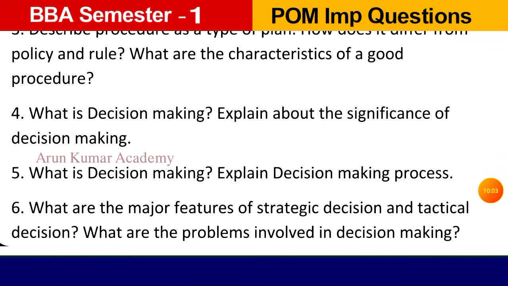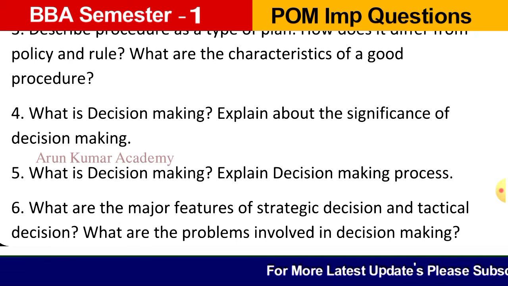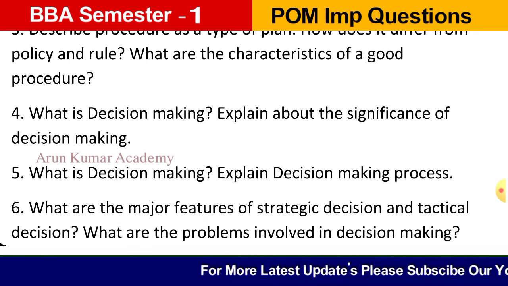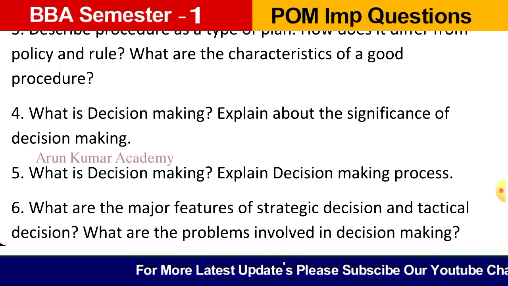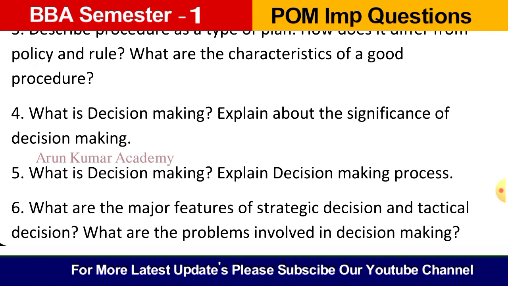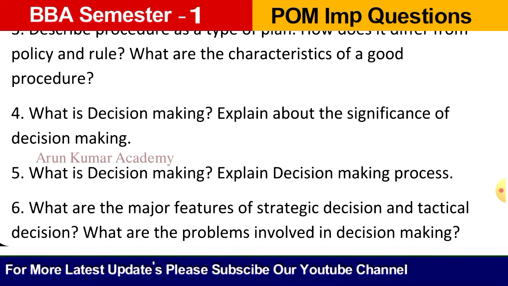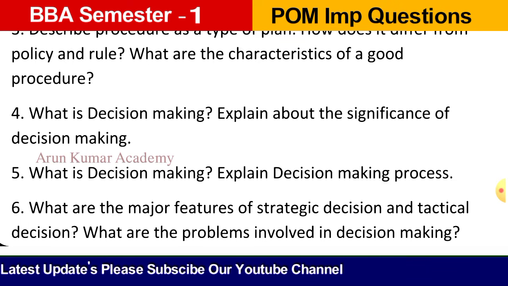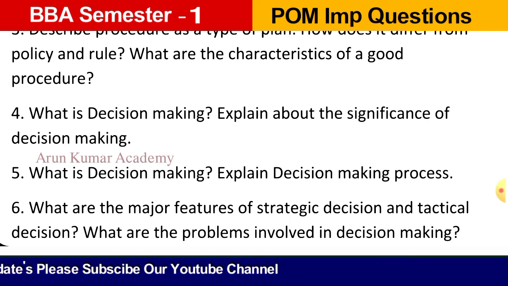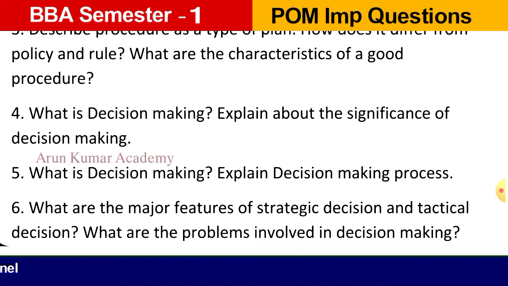Then question number 4. What is decision making? Explain about the significance of decision making. So here first of all explain what is decision making. So what do you mean by decision making? Decision making is the selection based on some criteria from 2 or more possible alternatives. So here we need to pick up one of the best possible alternative. For example, from 2 or more alternatives we need to pick up the best one. It is known as the decision making process.